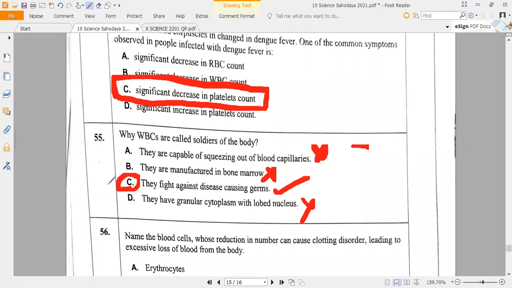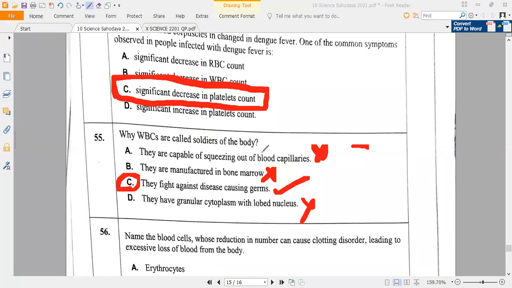What is the main use of white blood cells? White blood cells play a role in protecting the body against infectious diseases and foreign bodies. Foreign bodies means anything from outside that enters our body. They protect our body from those foreign bodies, like foreigners. So the use of WBC is to fight against disease-causing germs.